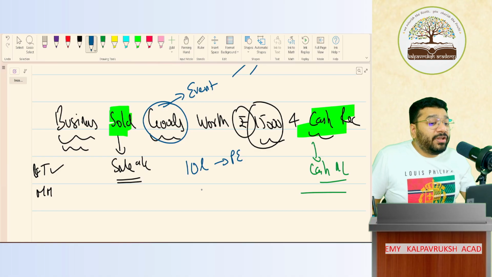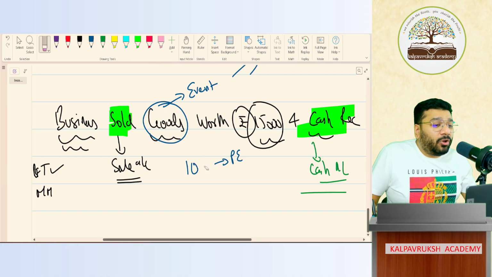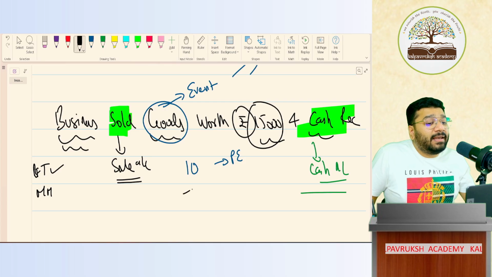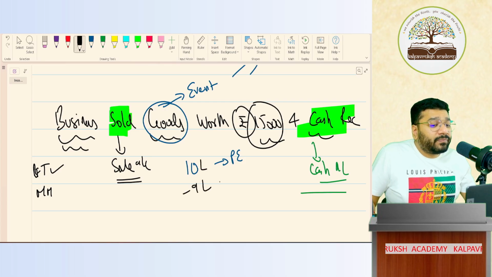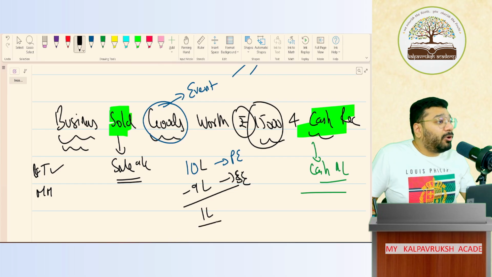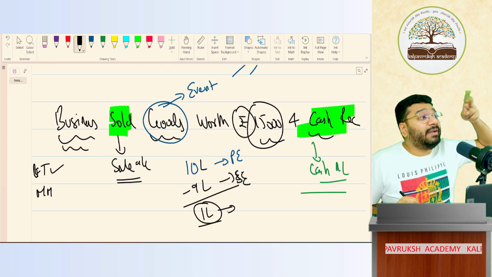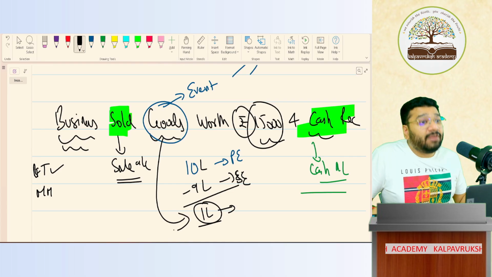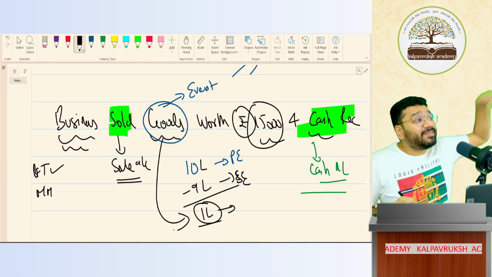When you sell 9 laptops out of 10, this is a sale entry. How many laptops remain unsold? One laptop. This one laptop will be called unsold product, which is called stock. When goods are turned into unsold stock, that is when we record it.